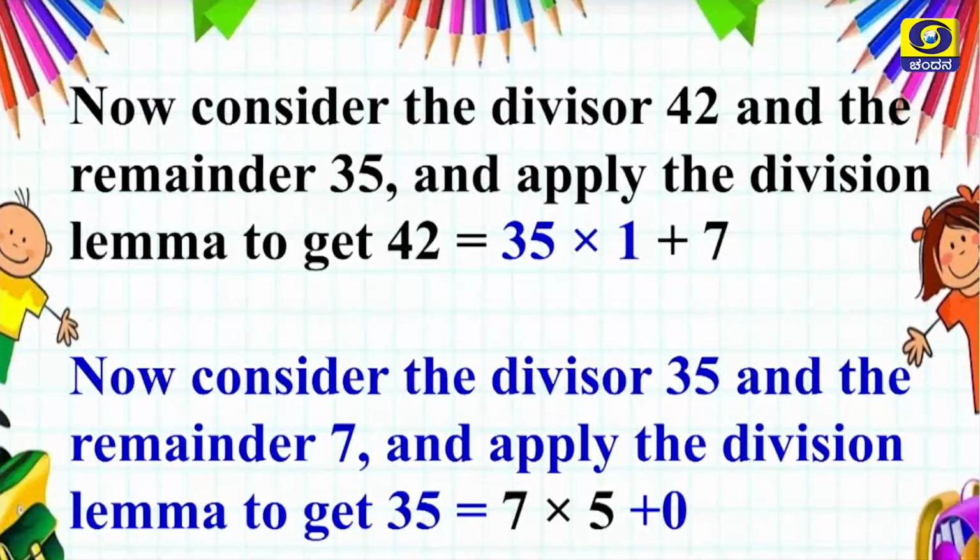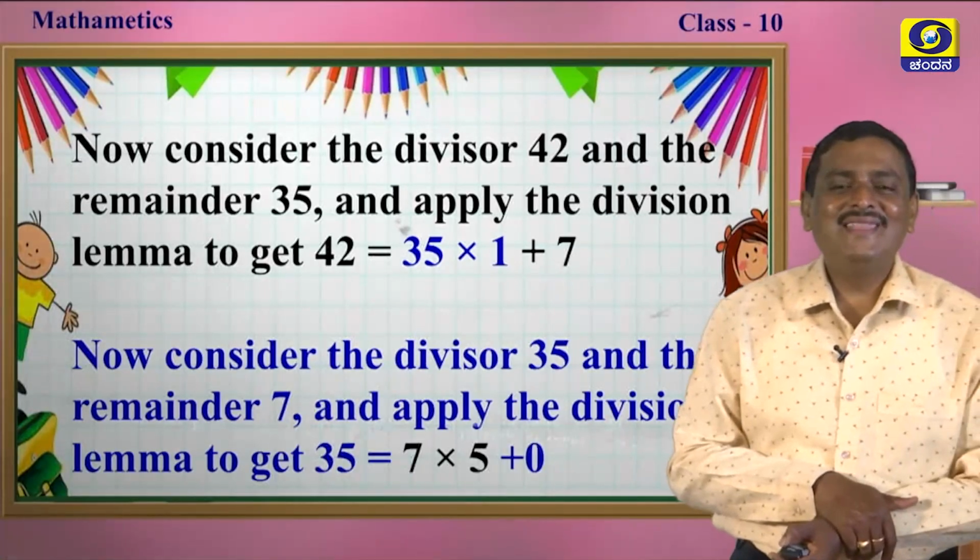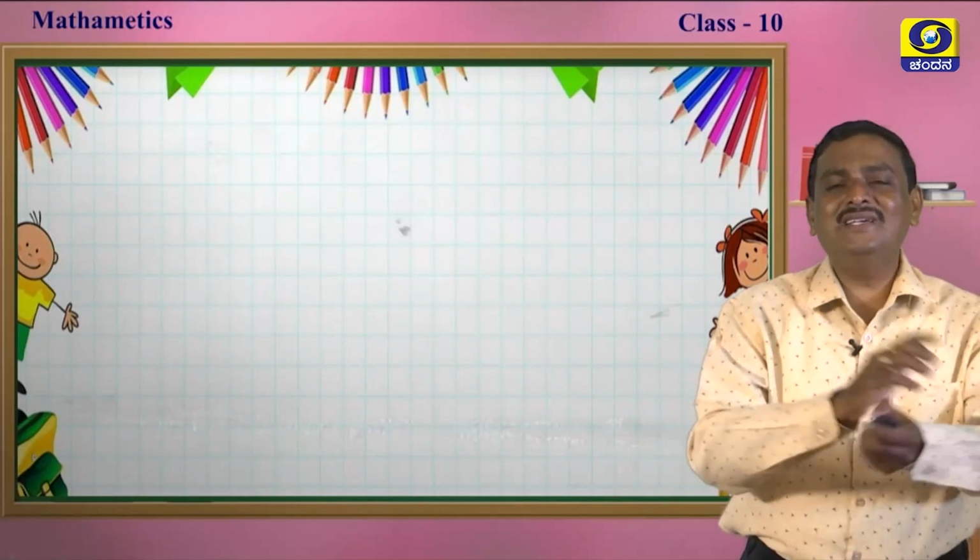Next, consider the divisor 35 and the remainder 7 and apply the division lemma: 35 is equal to 7 into 5, the remainder is 0. When the remainder is 0, the divisor is the HCF, my dear students.